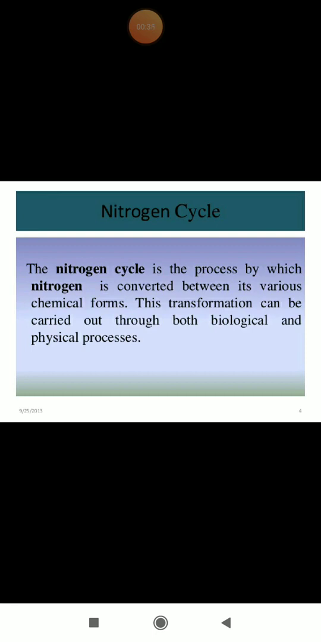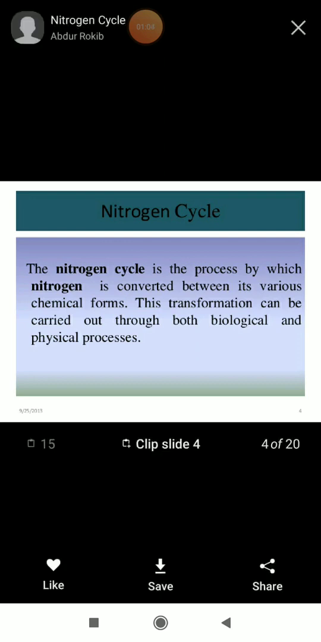Now, the nitrogen cycle is a process by which nitrogen is converted between its various chemical forms. It is a biogeochemical cycle because it originates from air, and then nitrogen is put into soil, then into living organisms, then back into the soil, and then air. This transformation can be carried out through both biological as well as physical processes.